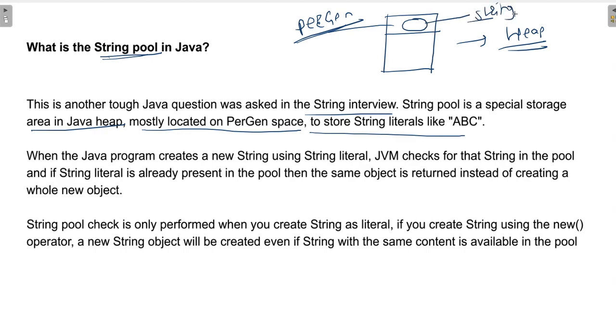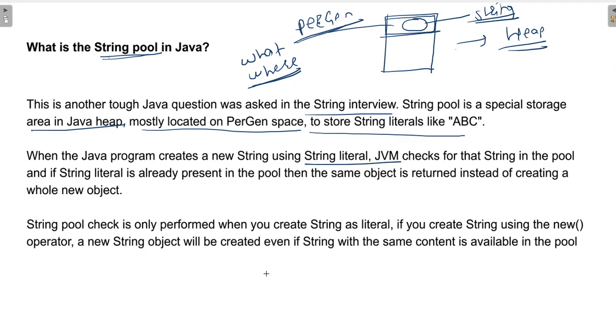So first of all you can tell it is a special storage area in the heap which resides in the PermGen space. What is next: now you have told what it is, then you have to tell where it is used. It is used to store string literals.